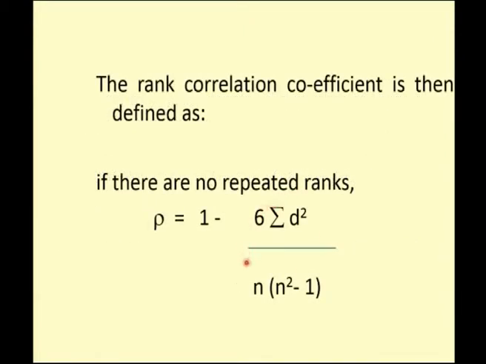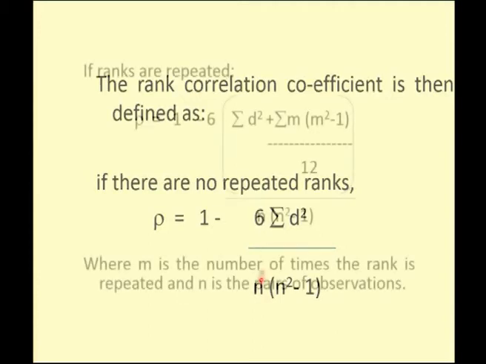And the rank correlation here is 1 minus 6 summation d squared by n into n squared minus 1, and n is the number of paired observations here, and d is nothing but the difference between the two ranks. If you see here, this formula is only for no repeated ranks. So if I don't have any repeated ranks, I need to find 1 minus 6 summation d squared by n into n squared minus 1, where n is the number of paired observations.